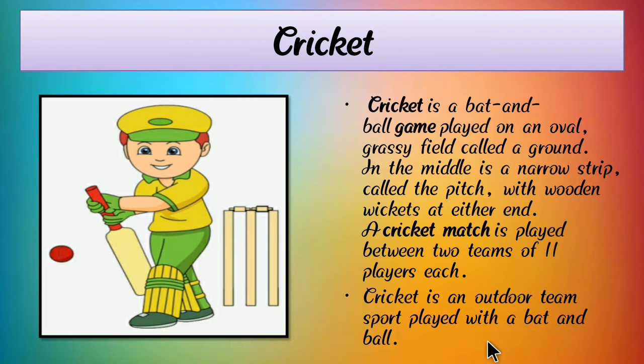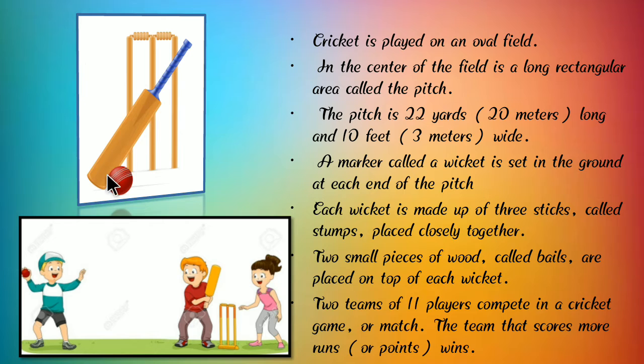Children, you have learned about cricket. Now we will learn the next slide. Here we can see a ball, bat and then stump. We use a ball, bat and stump in cricket. Here we can see a photograph of cricket: one boy, two boys and a girl playing cricket. They are using a ball, bat and also stump. Cricket is an outdoor game played on a field. We can play on the ground, and the playing area is called the pitch.